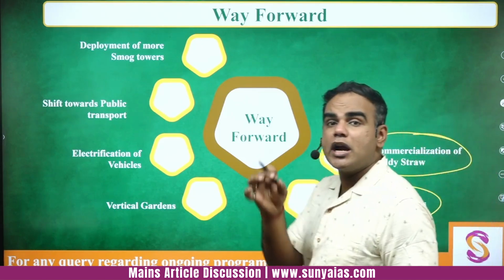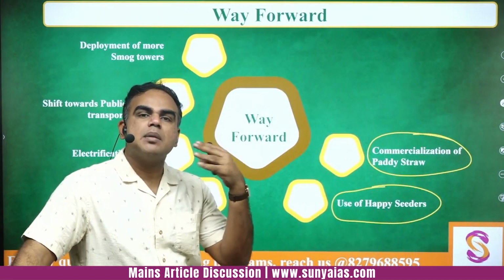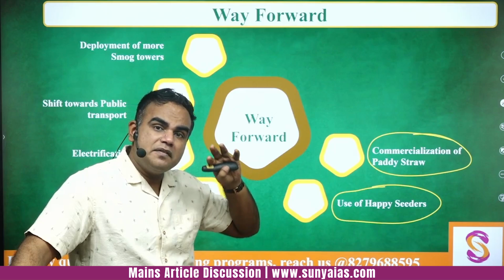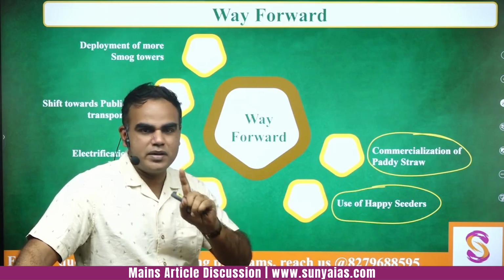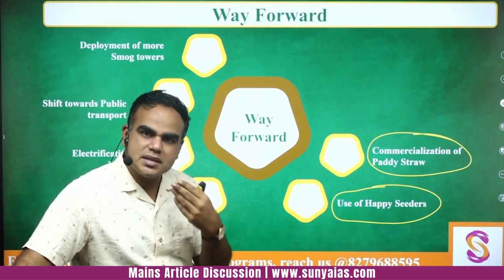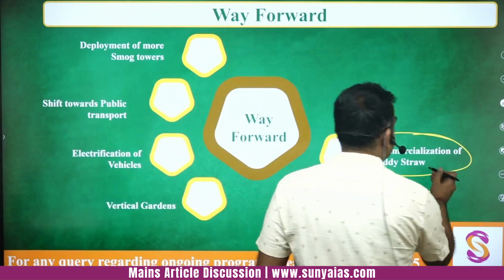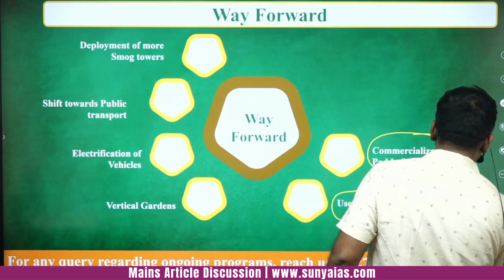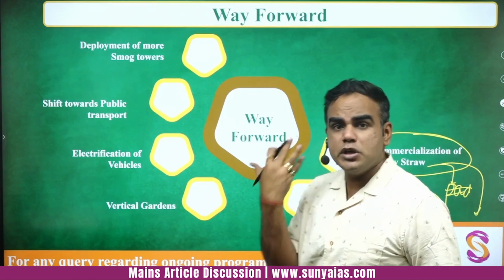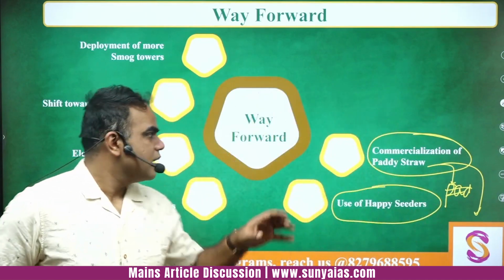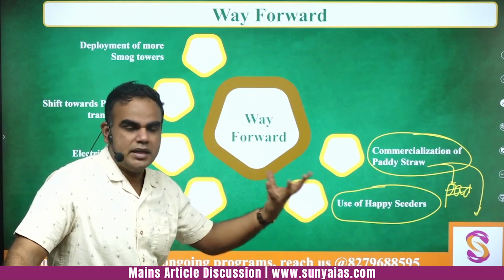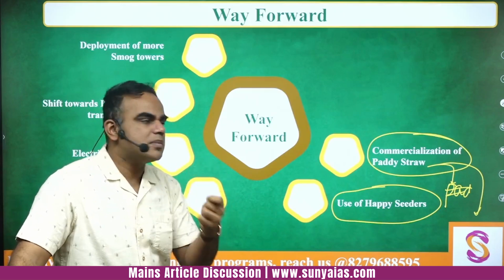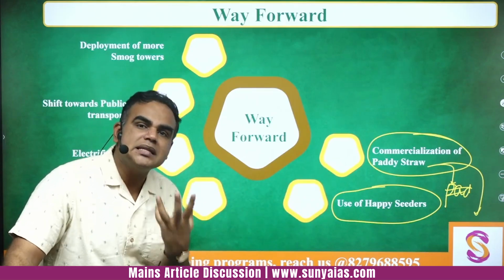Commercialization of paddy straw. I told you that if we are able to somehow monetize the straw or the paddy, the farmer will be very much diligent in not burning it off. If we are able to commercialize it better, for example, it can be used in feeding livestock, or a lot of research is happening on making biofuels out of it. If you are able to commercialize it and increase the income of farmers, you can also solve it, because there has to be an economic incentive.